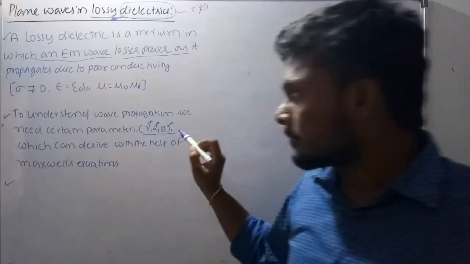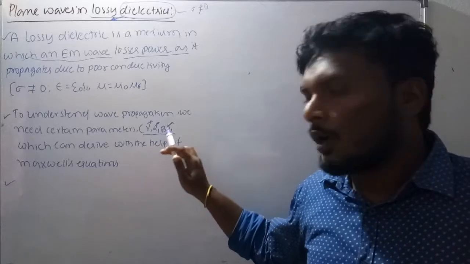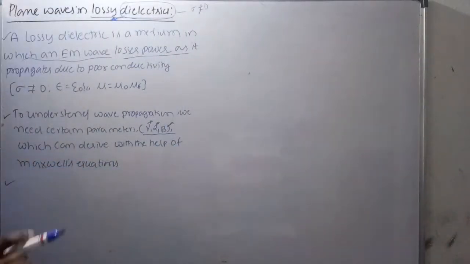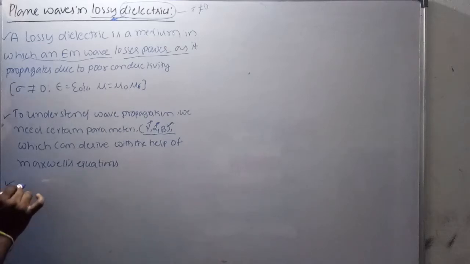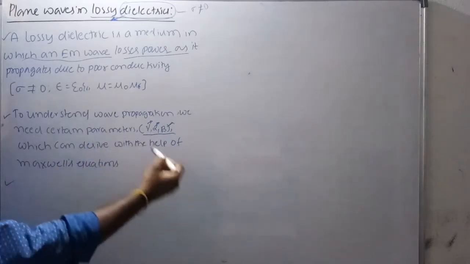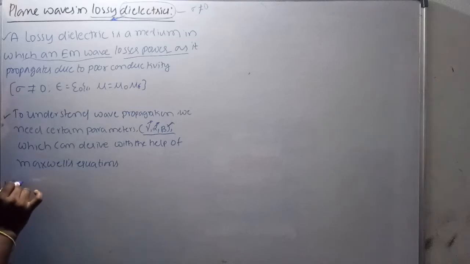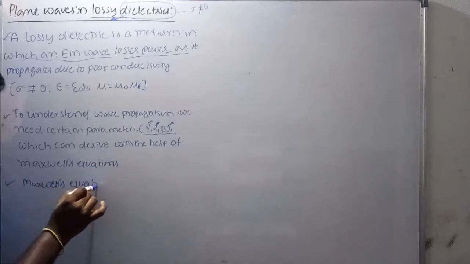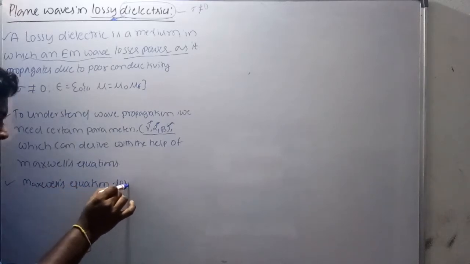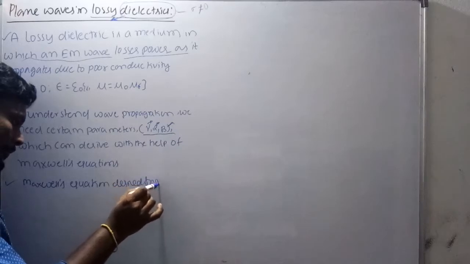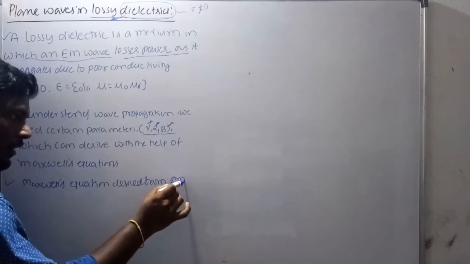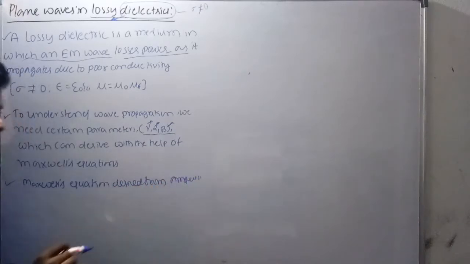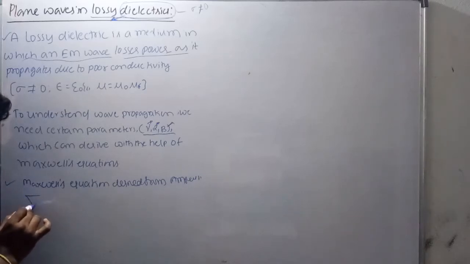The derivations of gamma, alpha, beta will be done with the help of Maxwell's equations. First of all, I am taking the Maxwell's equation derived from Ampere's circuital law.